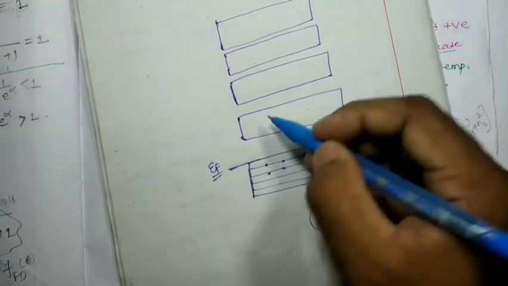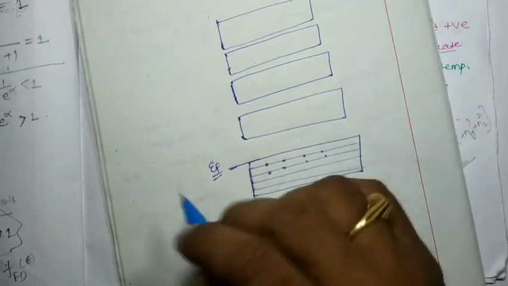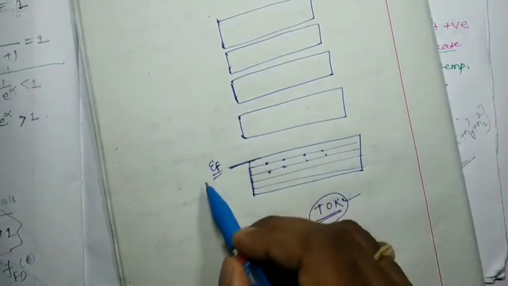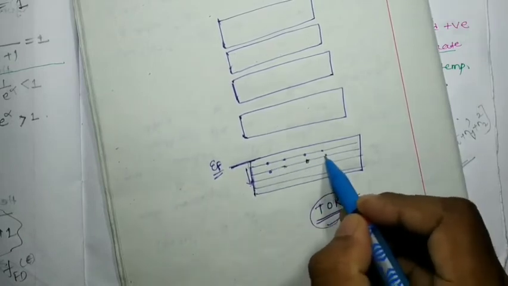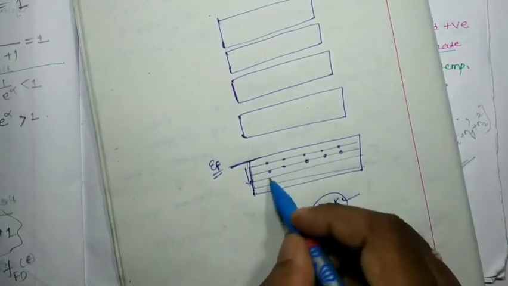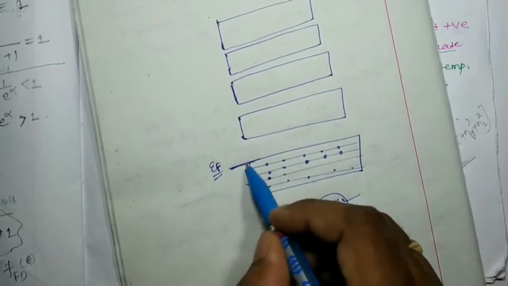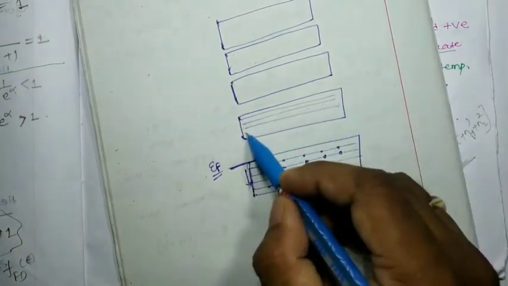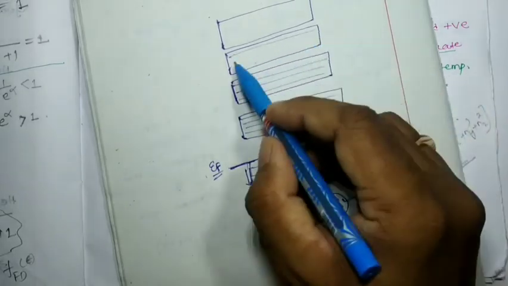Above that, these are vacant. We have already discussed that. However, above this energy level epsilon F, all the energy levels are empty.